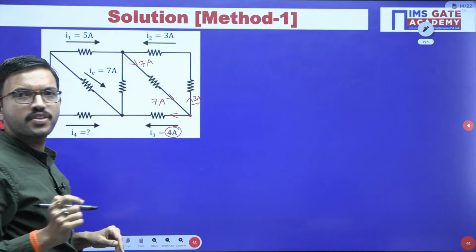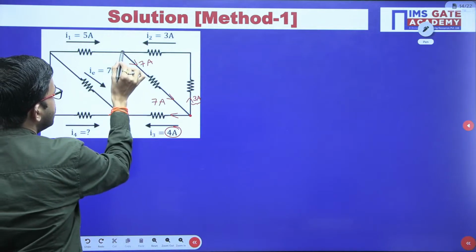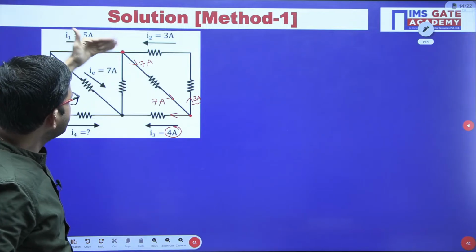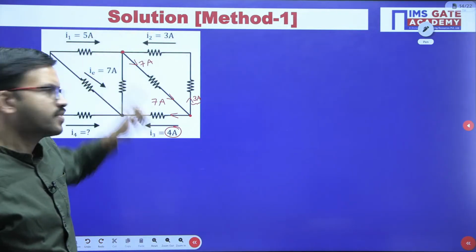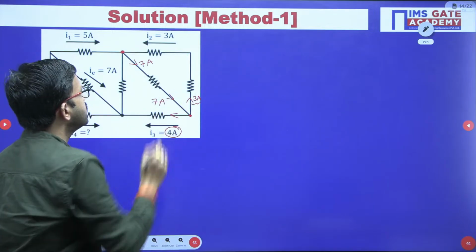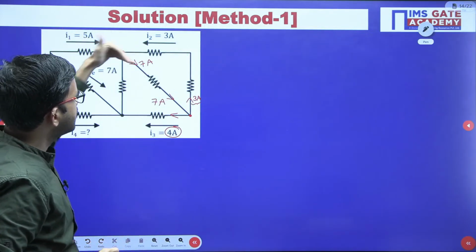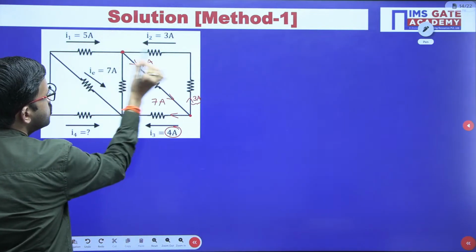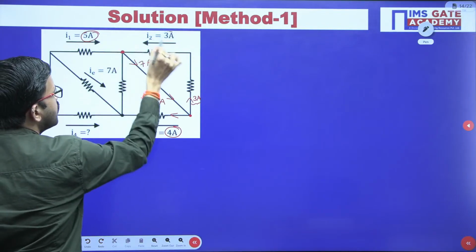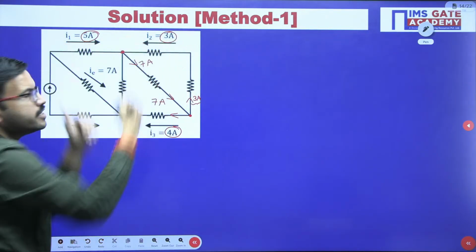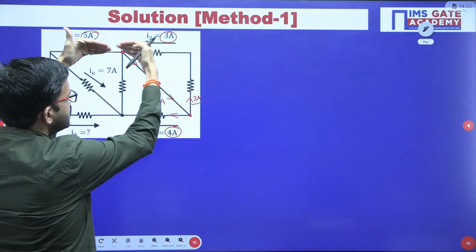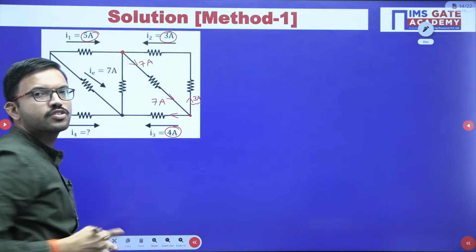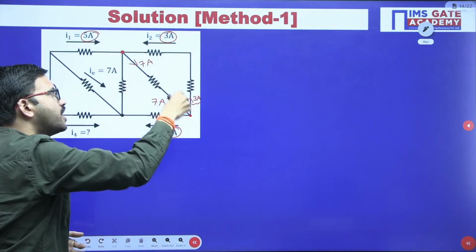7 ampere. Okay. Now you can observe, here you are having one more node, to which 4 branches are connected. For the previous node, only 3 branches are connected, whereas for this node in this given circuit, 4 branches are connected. Okay, now just carefully observe. In these 2 branches, 5 ampere and 3 ampere, these 2 currents are entering. So 5 plus 3, 8 ampere is entering towards this particular node. Now in this particular branch 7 ampere is leaving.